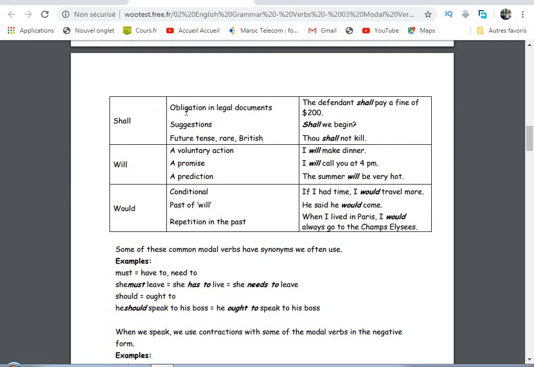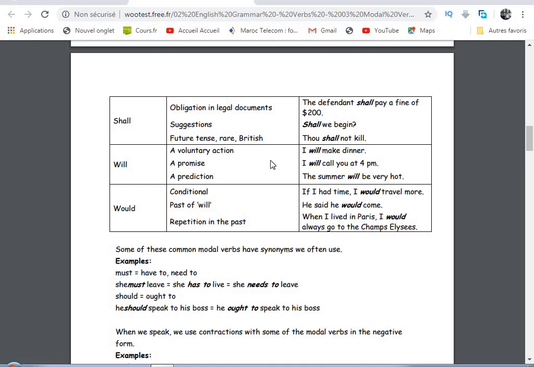Shall can be used to express obligation in legal documents. So shall is more formal than the other ones. The defendant shall pay a fine of $200. Suggestion, shall we begin? Even the suggestion here is very formal. Future tense, shall not kill. Yes, it's British more than American, so it is rarely used. This one here, shall.